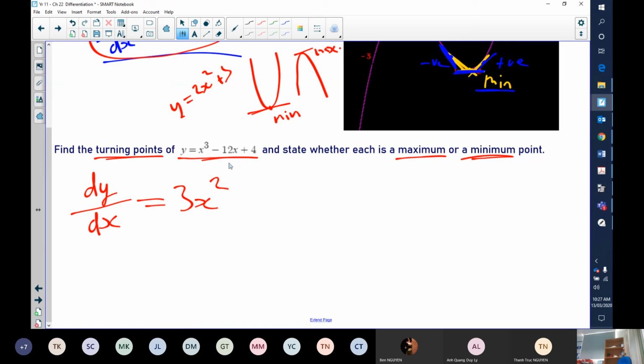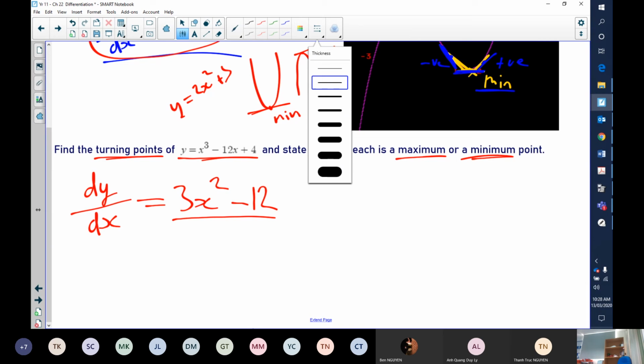What's the derivative of 12x? Well, it's going to be minus 12. What's the derivative of 4? 0. So this is our derivative function here. This is our gradient function. So what I know is that at the turning points, this is actually equal to 0.